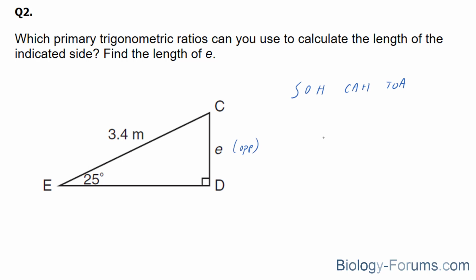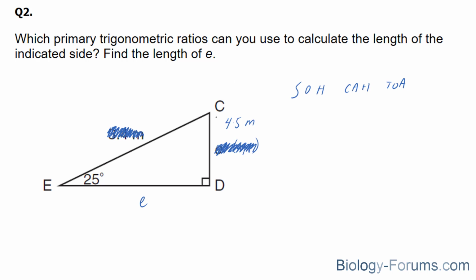O, opposite, and H would be sine. But since we already used sine, let's change this up a little bit. How about we say we're looking for the adjacent. Let's call this one E. And we've been given the opposite. Let's say the opposite is 4.5 meters. That being said, let's try to figure this one out instead of the original, because the original modeled the one above.